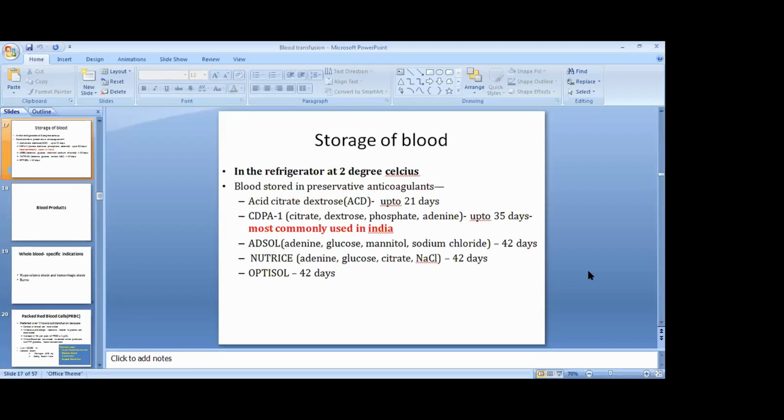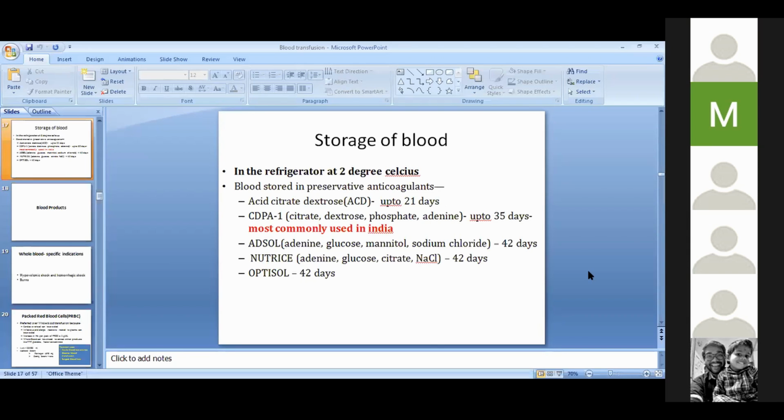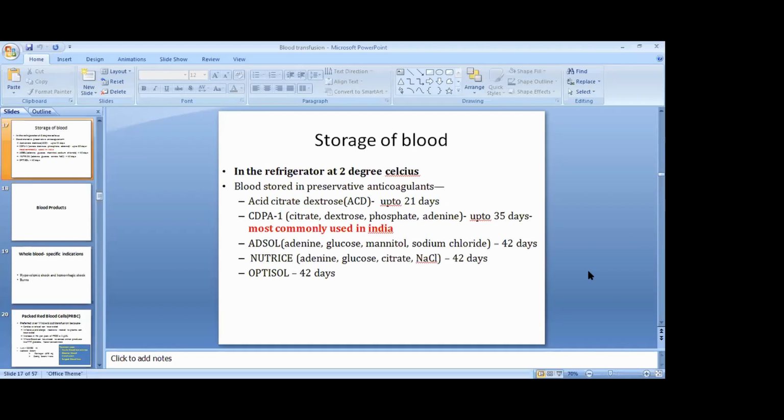So how to store blood? Blood can be stored in a refrigerator at 2 degrees Celsius, and to increase the life period of blood, it should be preserved in anticoagulants like acid citrate dextrose, where it can be stored up to 21 days, citrate phosphate dextrose adenine up to 35 days, which is most commonly used in India, and Adsol, Nutricel and Optisol. All of them can store blood up to 42 days.